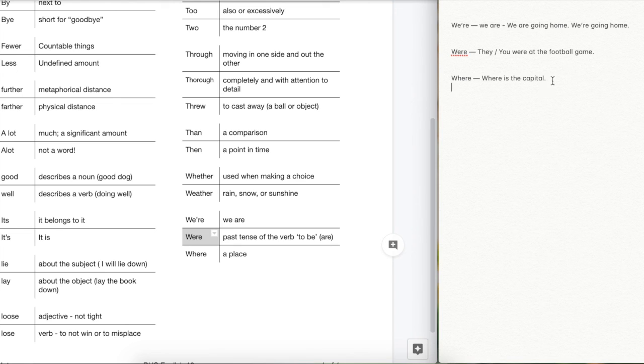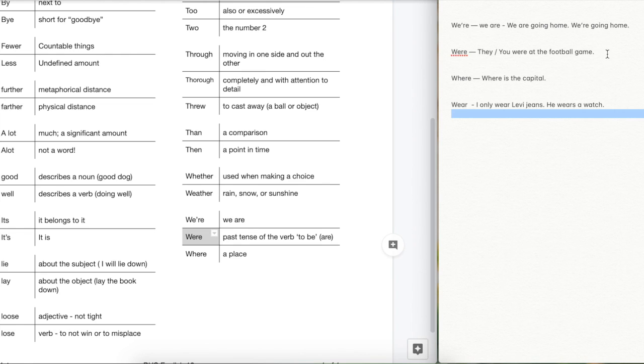There's one more form, wear, and this has to do with wearing clothes, and they're pronounced the same. So I only wear Levi jeans, something like that. Okay, this is talking about clothes, something that you put on your body. He wears a watch. All right, these two are pronounced the same. Where is the capital? Where is the toilet? I don't know where I want to go, and wear, like you're wearing clothes, we pronounce them the same.